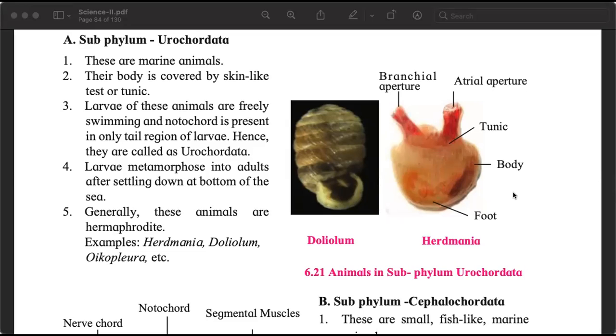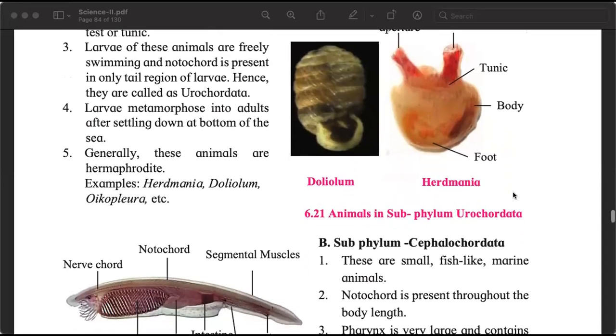But this is not an organ. This is an organism in itself. This is an animal. All these animals belonging to Urochordata, they are marine. They are covered with a skin-like tissue. यहाँ पे spelling mistake है. Skin-like vest or tunic. Vest means जो हम shirt पहनते हैं, जो हम बनियान पहनते हैं, we can call it a vest. So they seem to have something like an outer covering, not made up of chitin, but it's more soft.